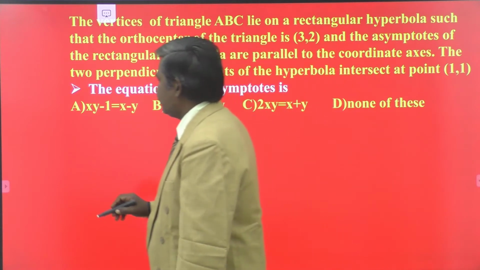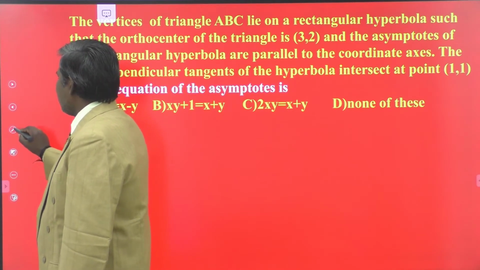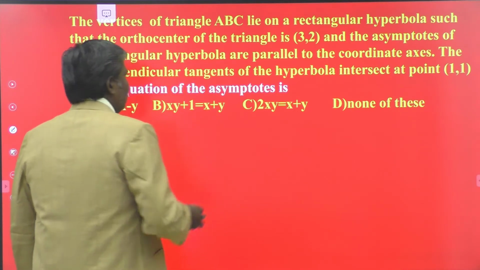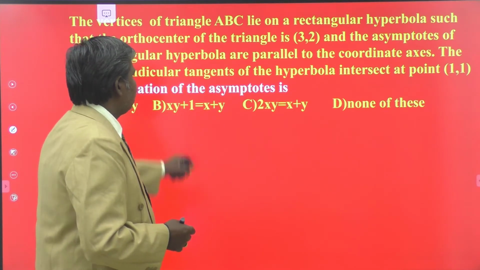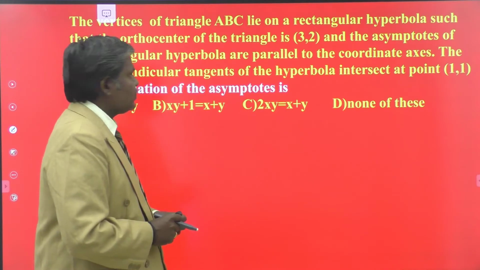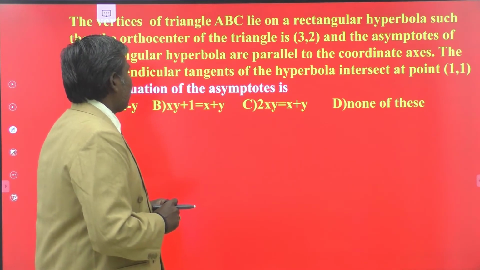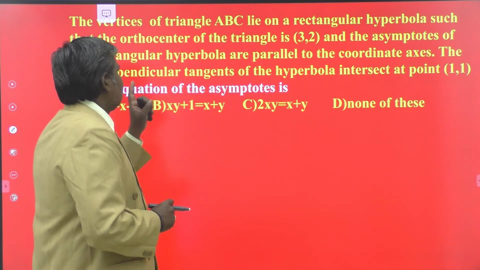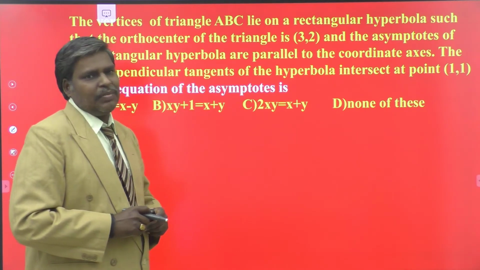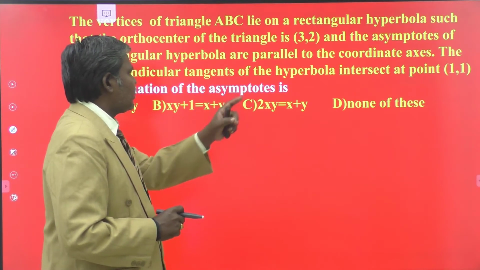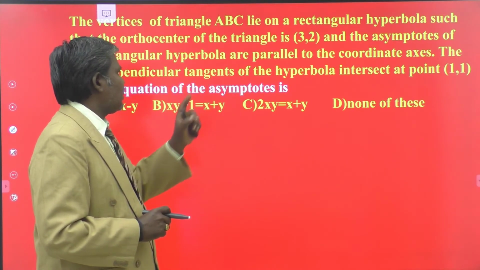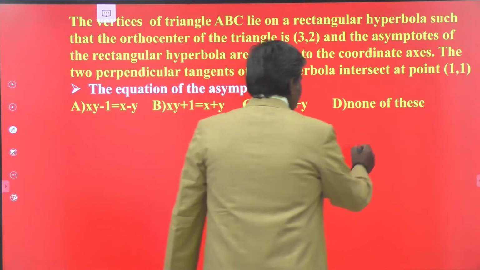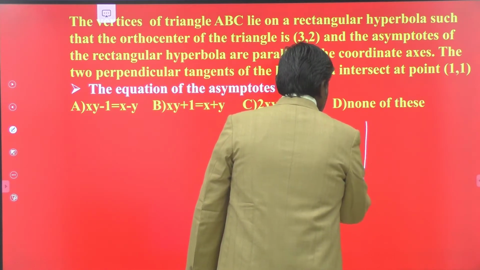Once you have more concept about this topic, then only can we crack this type of problems. Read the paragraph thoroughly once again. The vertices of a triangle ABC lie on a rectangular hyperbola such that the orthocenter of the triangle is (3, 2). And moreover, the asymptotes of the rectangular hyperbola are parallel to the coordinate axes. So the angle between the coordinate axes is 90 degrees.